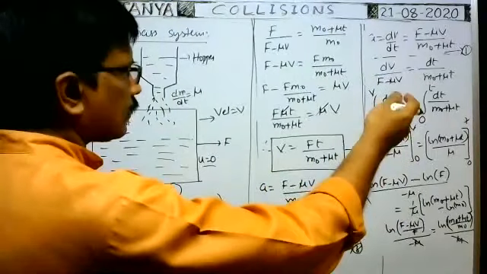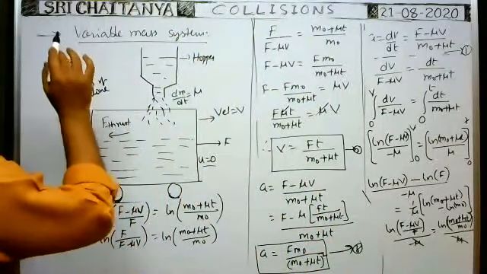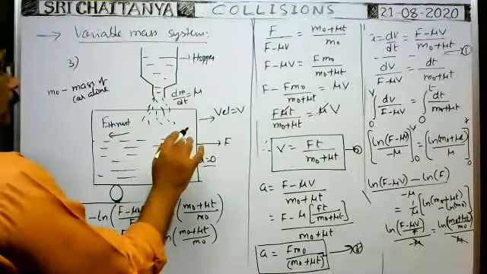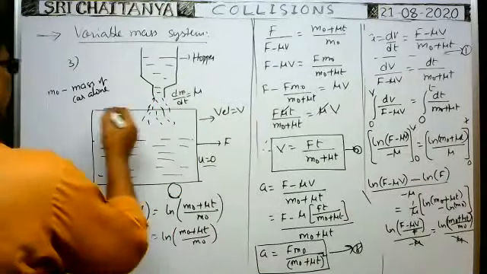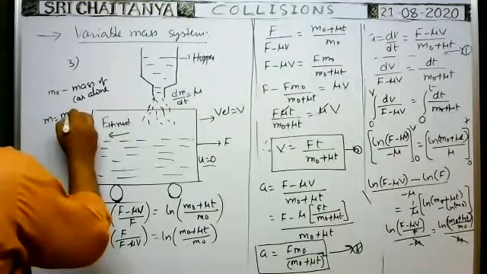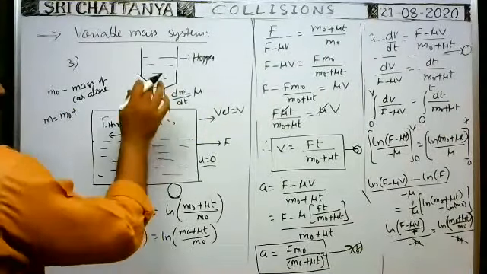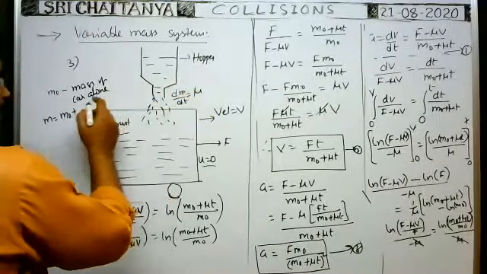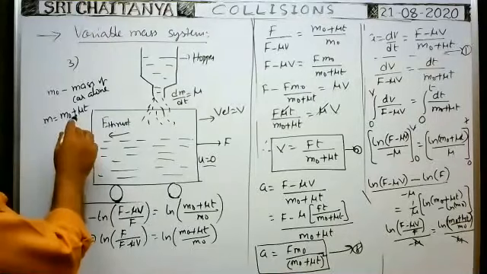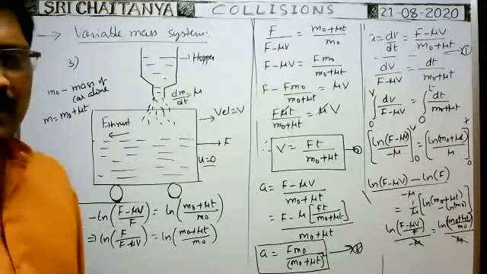Previously I said this somewhere else: m naught is the mass of the car without sand, or the mass of the car alone. m means the mass of the car at any time t. m is equal to the mass of the car plus the sand that has fallen in t seconds; in one second the mass that falls is mu, so in t seconds it is mu into t. So this is the m value. m is the mass of the car at any time t, and m naught is the mass of the car alone. I think you could understand now.